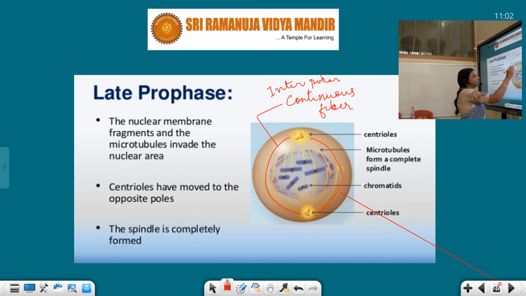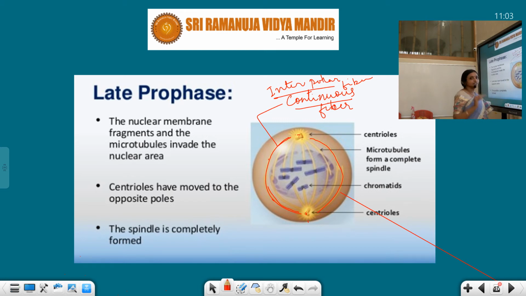Because this fiber is present from this end to this end. The 2 poles are here. From this pole to this pole, a continuous fiber is present. So this fiber is known as continuous fiber, or we can say interpolar fiber.